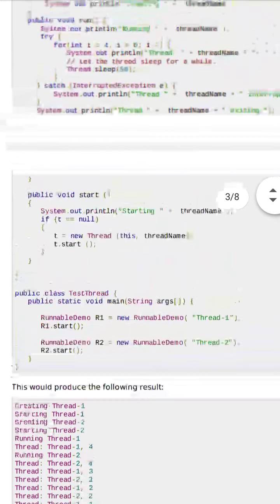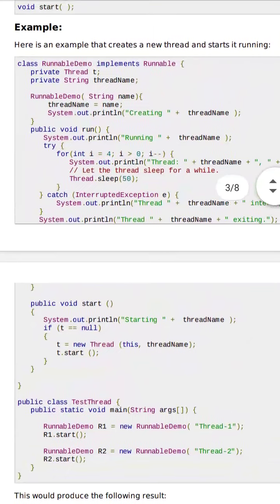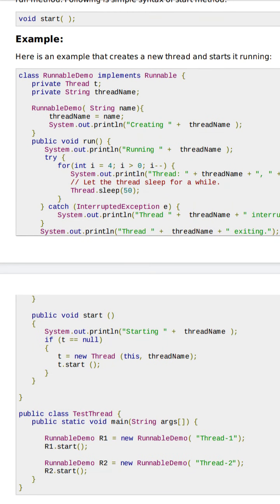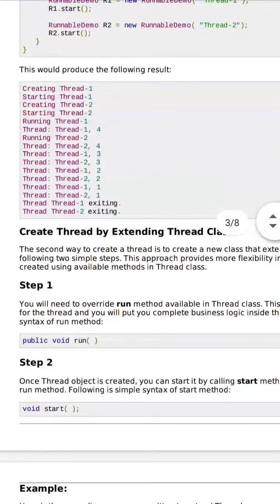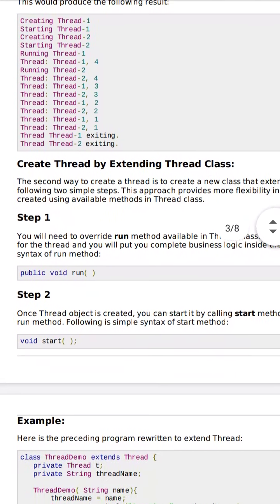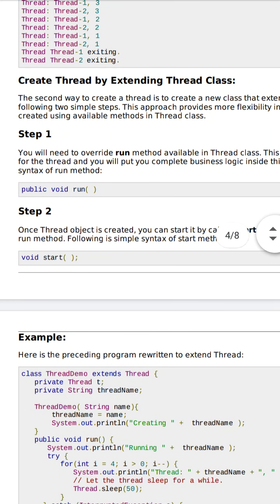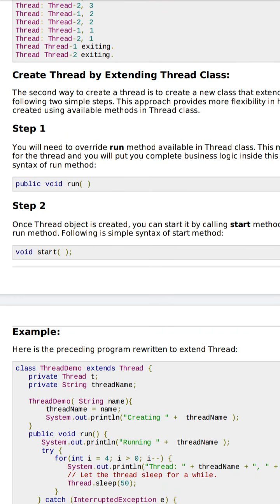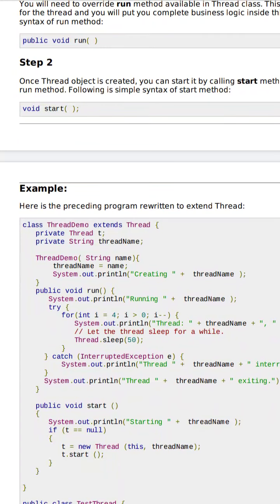This is how you can create a thread through the Runnable interface. Now you can also create a thread by extending the Thread class. What you have to do is, in the first step, write run, then start. Here is the example. From this example you can get it clear.